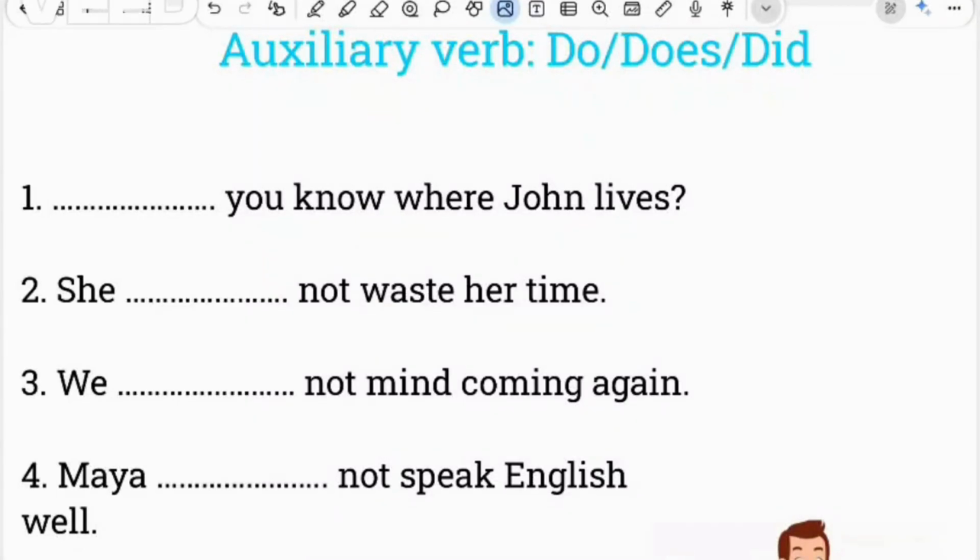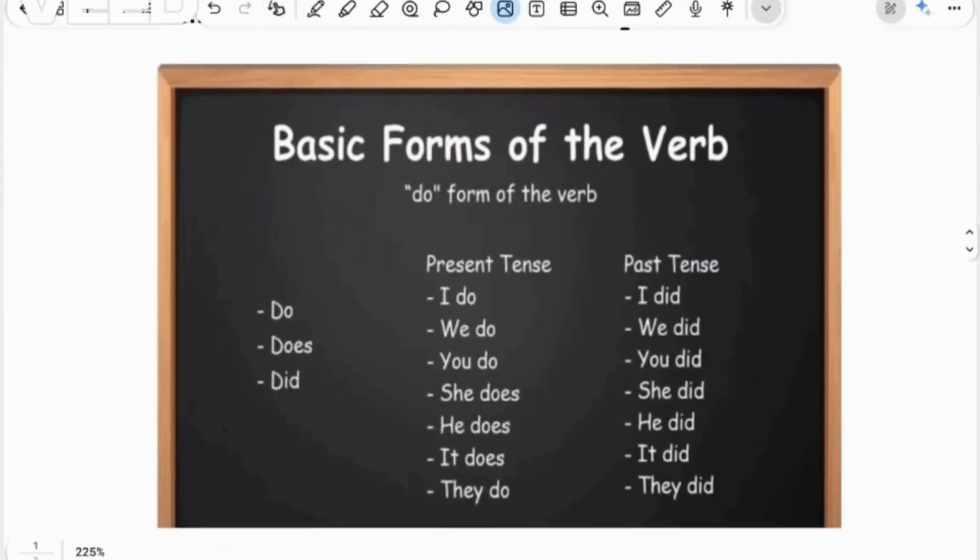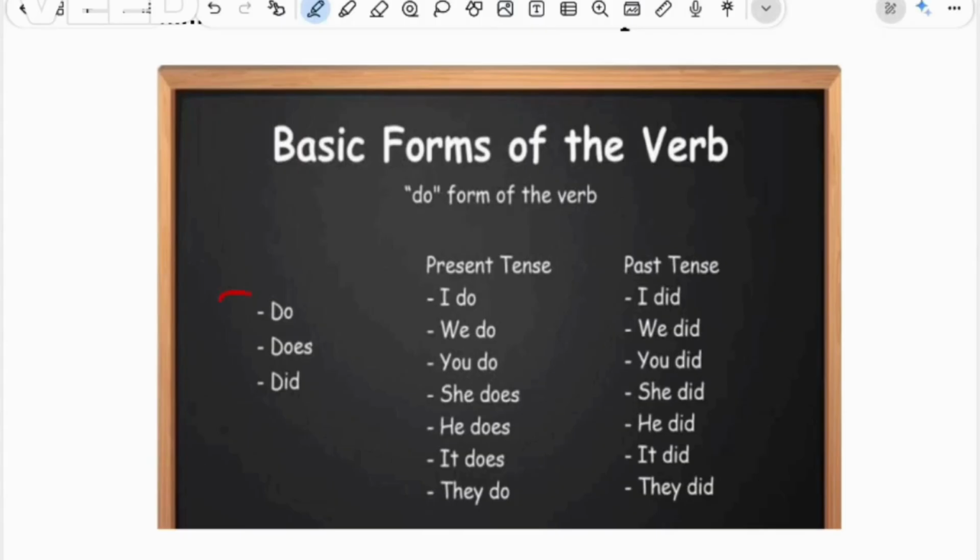And as you can see here, if you don't know when to use do, does or did, we are here to solve your problem. So let's start by understanding the concept of when to use do, does or did. Here in this picture you can see the basic forms of the verb, that is our do family. The do family includes three things: do, does and did.